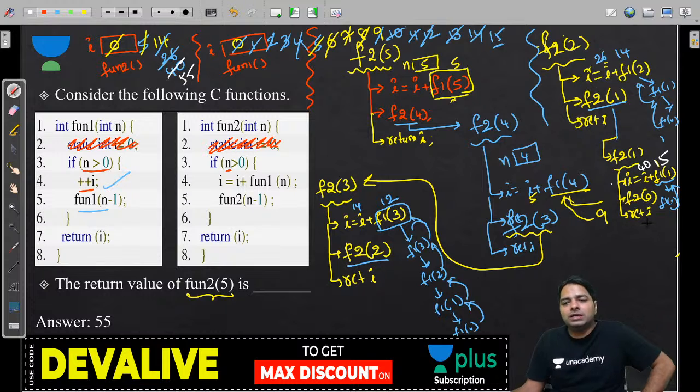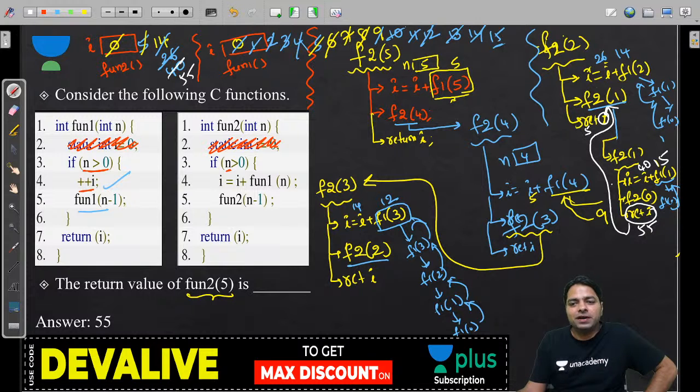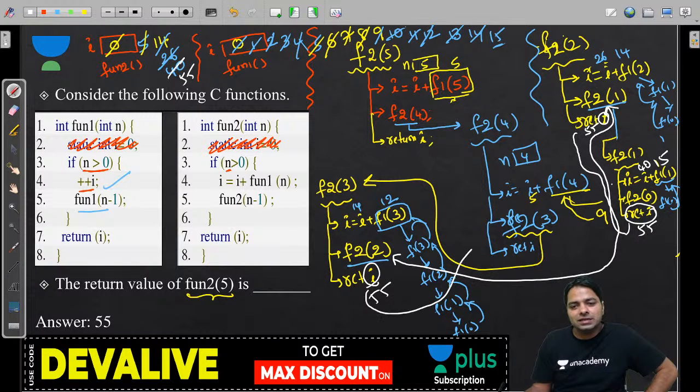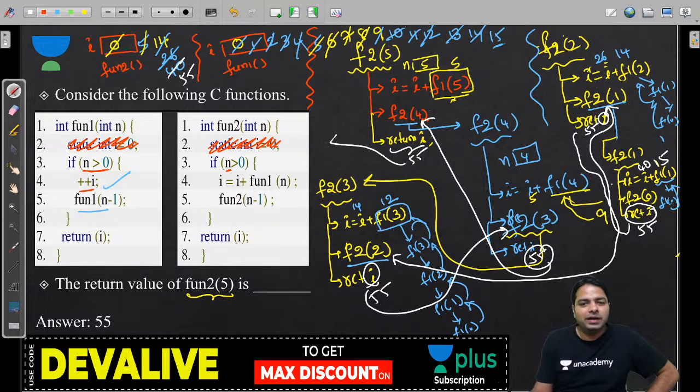Now this returns 55, and return I means 55, and this is going to return to the 2 here, and here returns again 55. This returns here, but that doesn't get caught, and this 55 it returns.